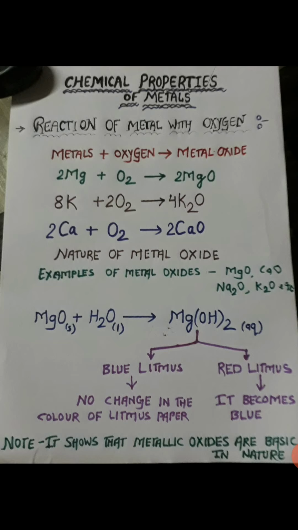There are two types of litmus paper, one is red and one is blue. Blue litmus paper is used for identification of acid and red litmus paper is used for identification of base. In this activity we will use both litmus papers. So we will take magnesium oxide in water, then we will use the blue litmus paper, and we find there is no change in the color of blue litmus paper. Now second, we will use red litmus paper and we observe that the color of red litmus paper becomes blue. It means the metallic oxides are basic in nature.